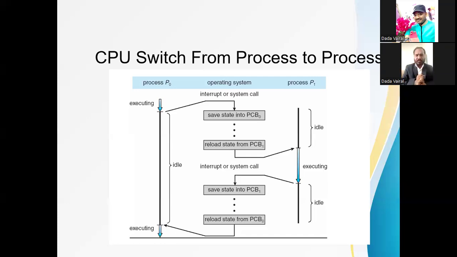For a process there is a PCB, and for a thread there is a TCB, the thread control block. Lightweight means that for executing a process, the operating system has to involve many things. Executing a thread is a very small piece of work; it comes, completes its execution and goes back to its previous state. Nothing much is involved in that, so a thread is better than a process.